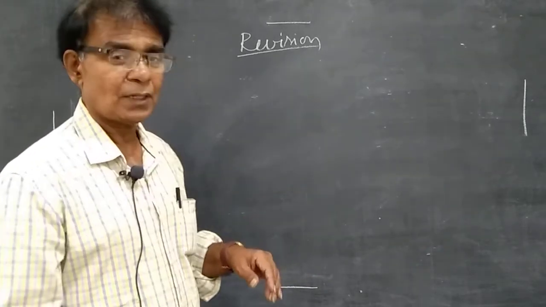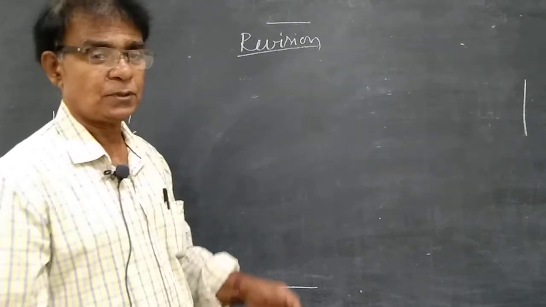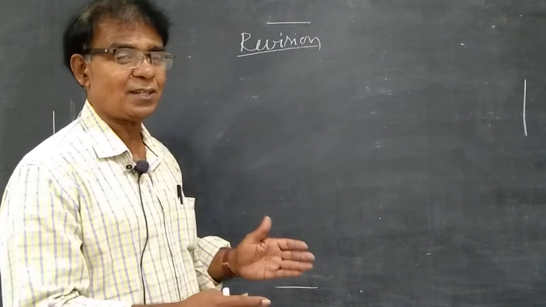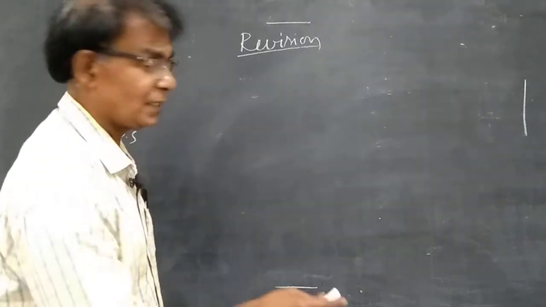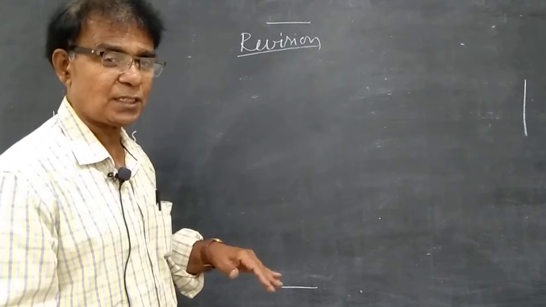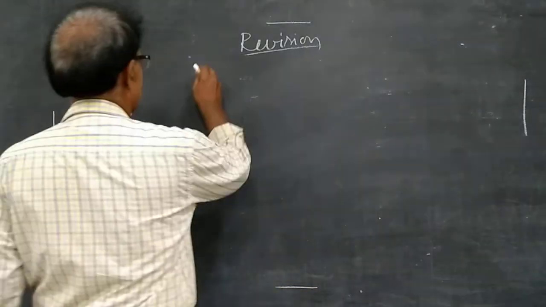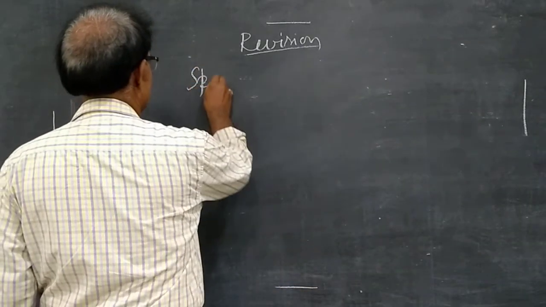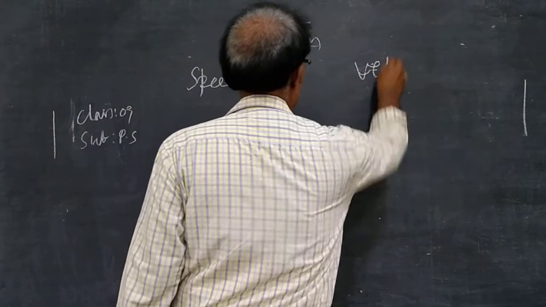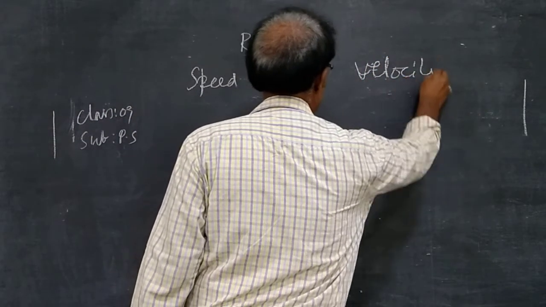Next, speed and velocity. Speed is dependent on distance and velocity is dependent on displacement. Already explained, but I am going to make you understand through differences. One, speed, velocity.